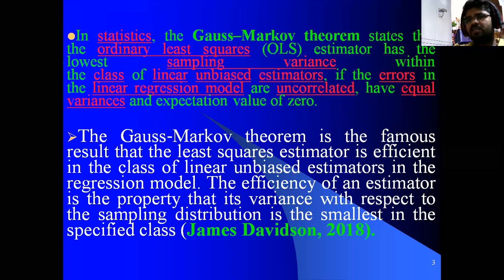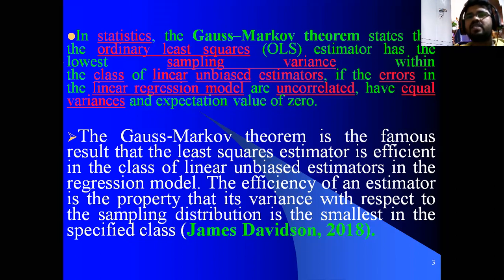The Gauss-Markov theorem states that the OLS estimator has the lowest sampling variance. As we studied in the basics of statistics, the properties of BLUE and OLS were covered in the first and second semester. When an estimator gets the minimum variance for a particular data set, we call it a good estimator. The Gauss-Markov theorem states that the OLS estimator has the lowest sampling variance within the class of linear unbiased estimators.